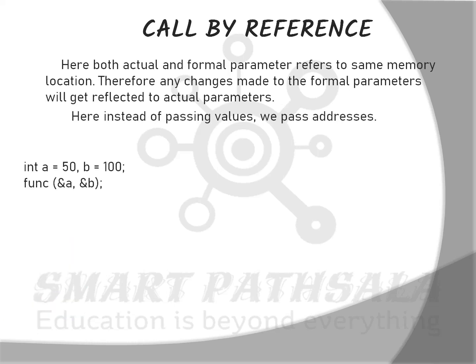Now here for example, we have two variables a and b. Let me first declare the two variables a and b. As you can see here, we have mentioned also that the address of A is 1000 and the address of B is 2000. Now in the calling procedure you can notice the difference.